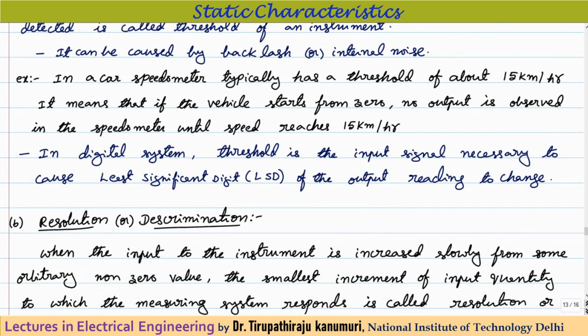For example, in a digital system, threshold is the input signal necessary to cause the least significant digit of the output reading to change. At least the output reading will change from 0 to some value, at least in the least significant digit. What is the minimum value of the input for which the digital display will change, at least in the LSD? That is called the threshold of the instrument.